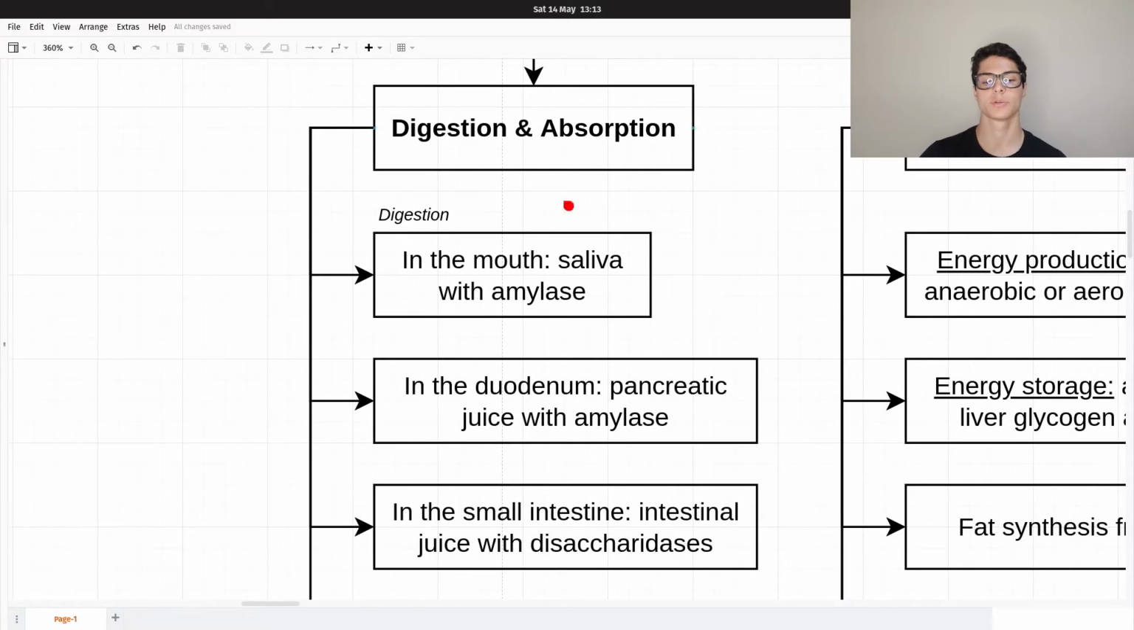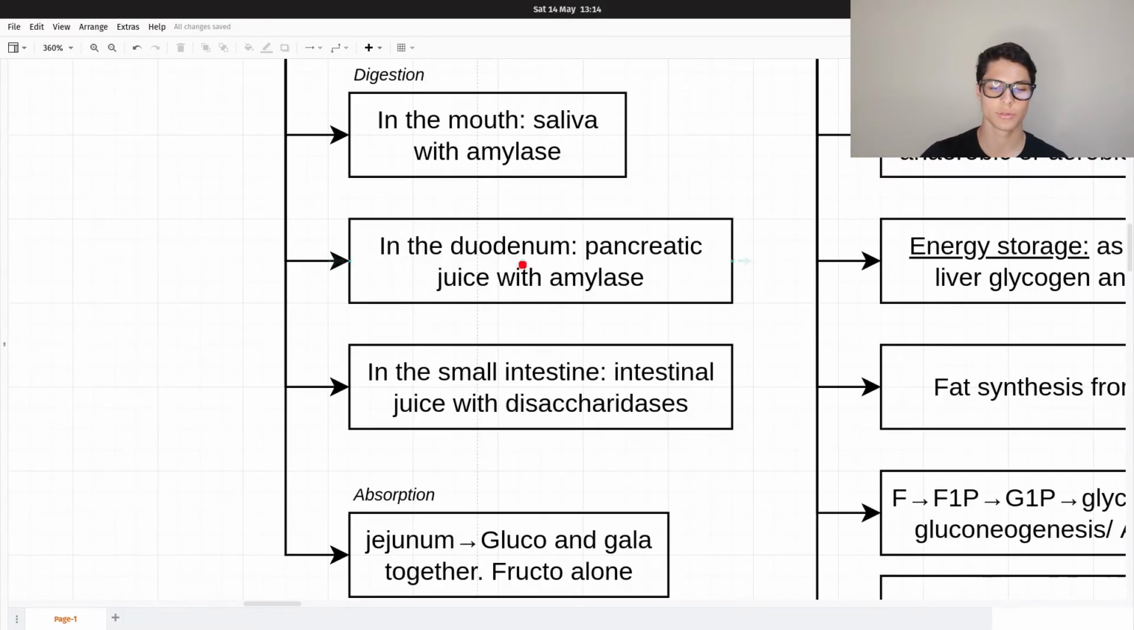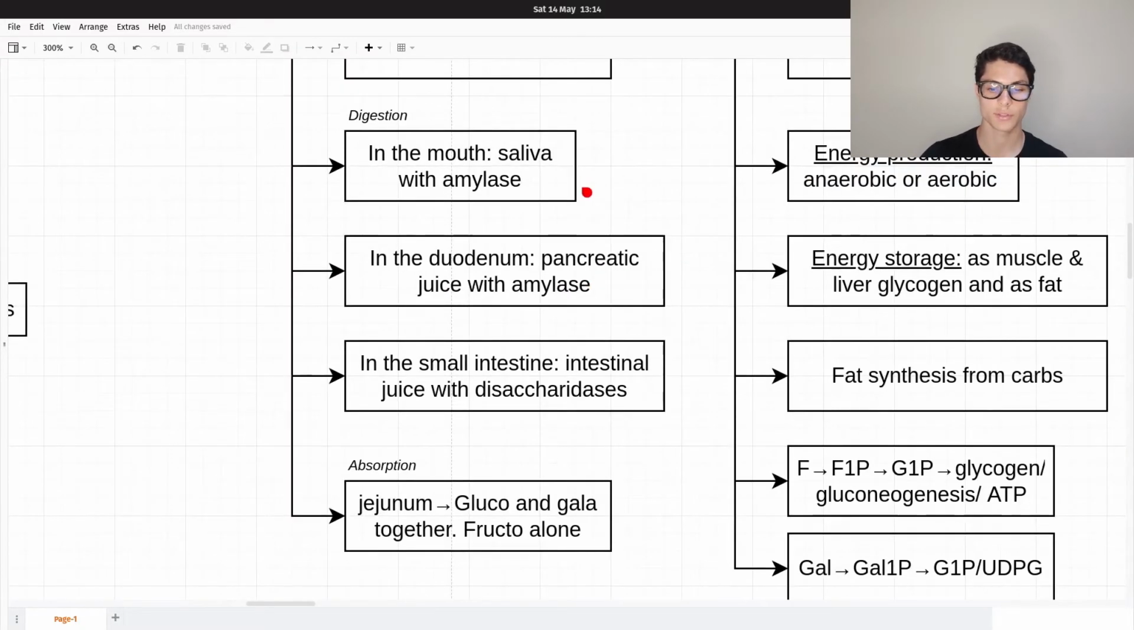Then we have digestion and absorption. Okay, so digestion of carbohydrates. In the mouth, we have the saliva. The saliva has the amylase, and the amylase basically is destroying those bonds between glucose molecules in the starches, and is basically creating dextrins. In the duodenum, the pancreatic juice with amylase as well. So we have the saliva and the pancreatic juice with the amylase. Amylase is breaking bonds between sugars to get the sugars alone and be able to absorb them